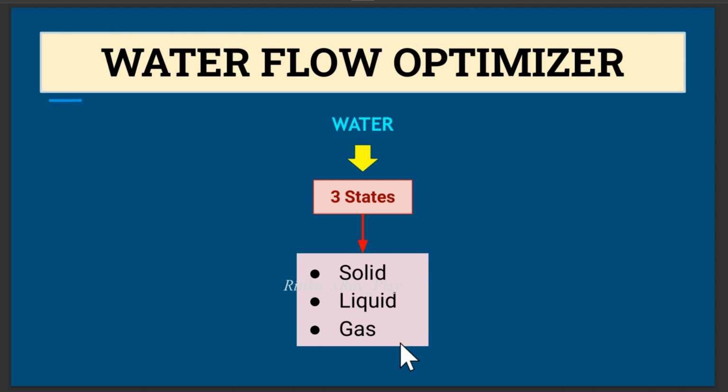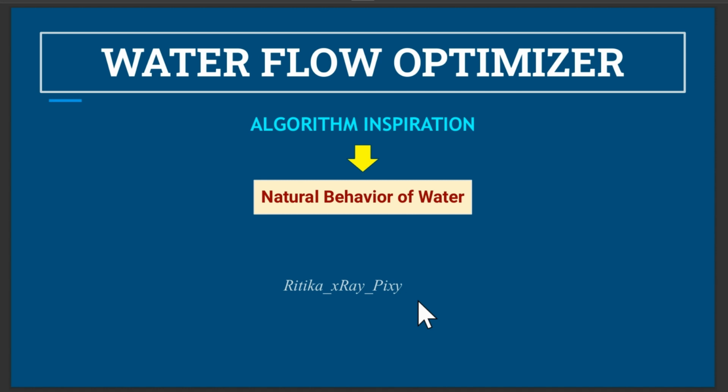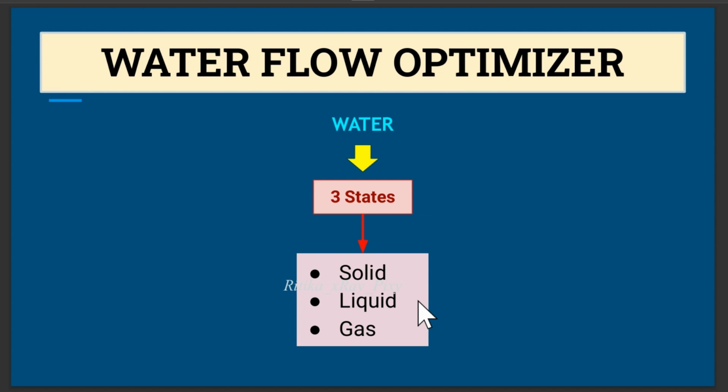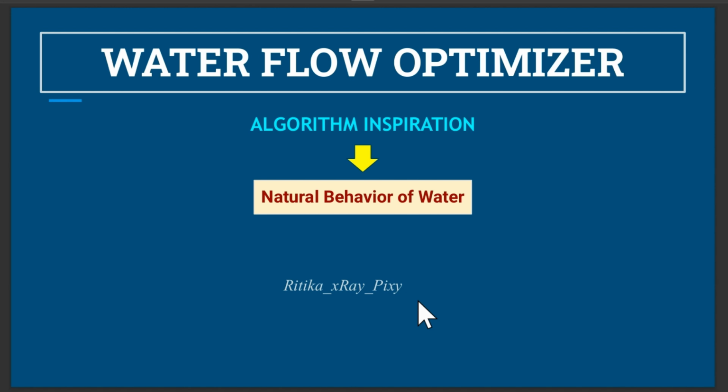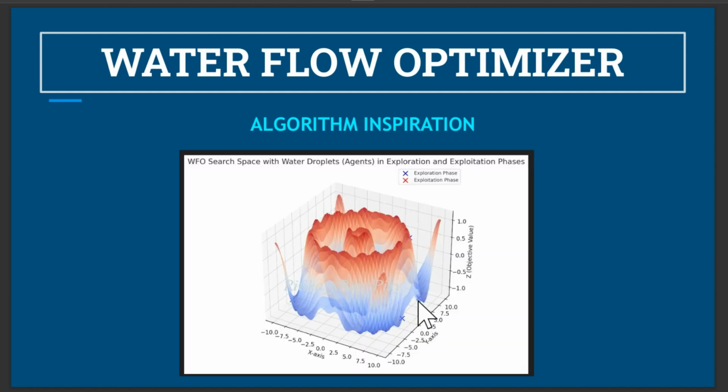The simple fact is that water exists naturally in all three states of matter. So this algorithm simulates the primary state of water, that is the liquid state. This is used as inspiration for the algorithm operation. The algorithm simulates the movement of water particles from high land to low land, similar to how water flows naturally, and this flow behavior is best represented by liquid water, which is capable of flowing smoothly over surfaces and adjusting its shape to its surroundings. Similarly in this algorithm, solutions change and evolve as they explore the search space.